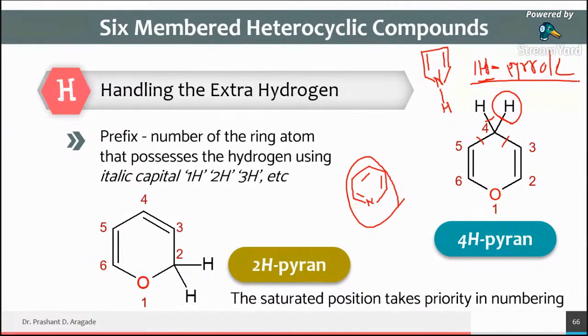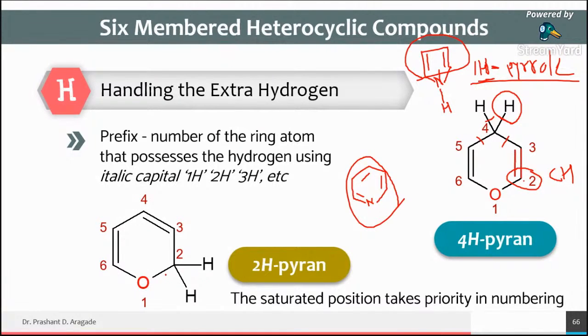So all these contain CH, CH, CH, so there is no need to mention the position of CH. But here one extra hydrogen is added. See here, in case of the second number carbon atom, in that example, the second number carbon atom is unsaturated, so it is represented by CH.